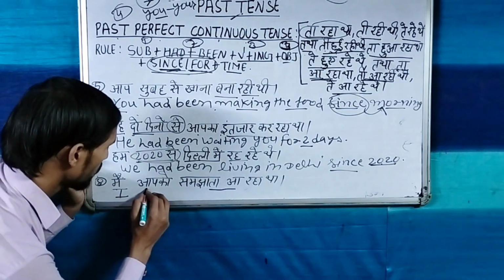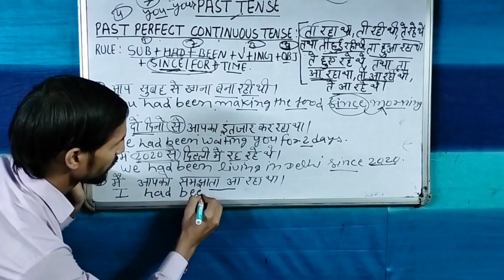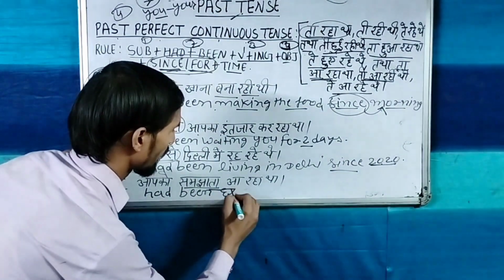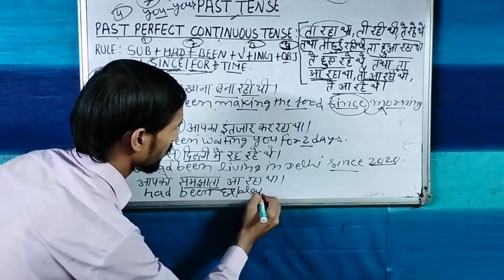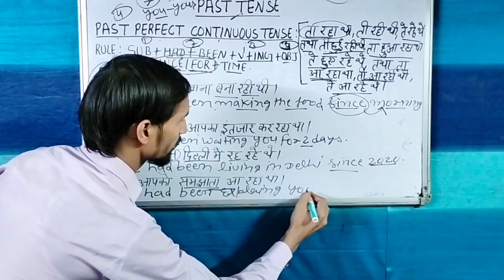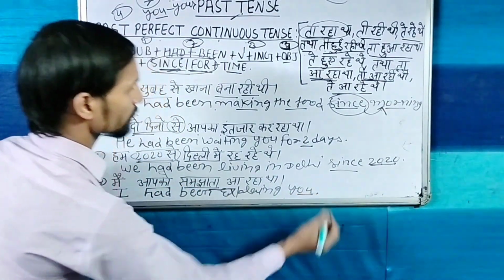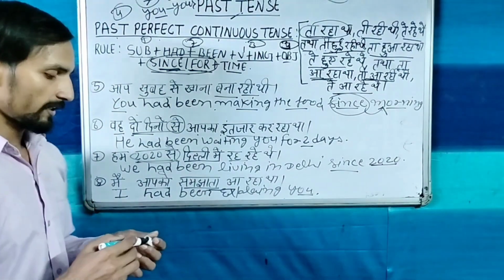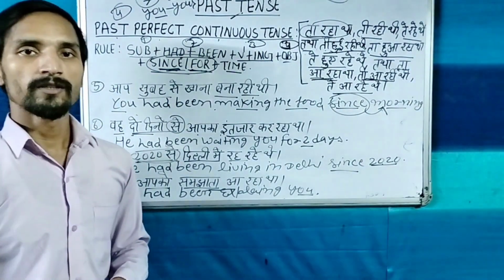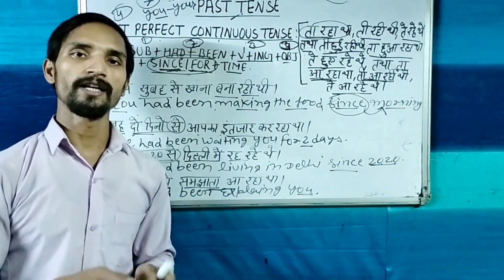First subject I, with I had been, समझाना, explaining. I had been explaining you. आपको, this is the object. So this is the past perfect continuous tense. In this video we have learned how to translate, how to identify.